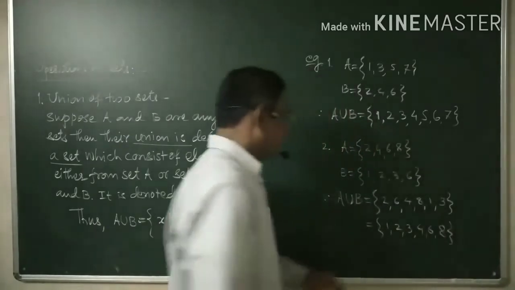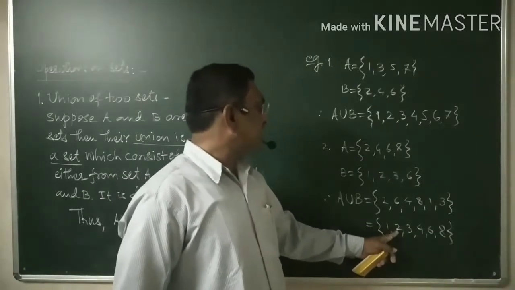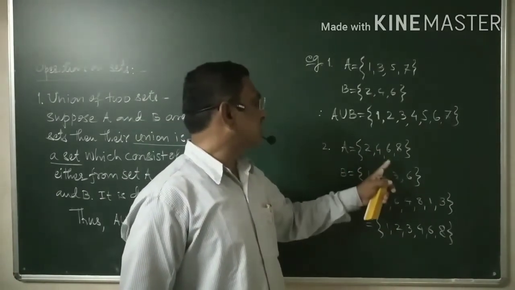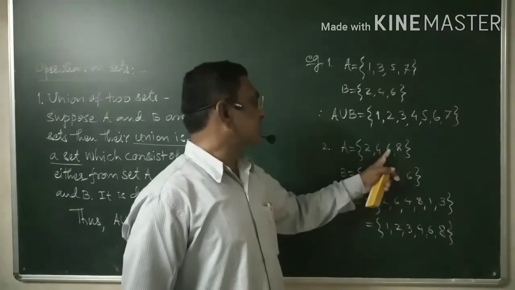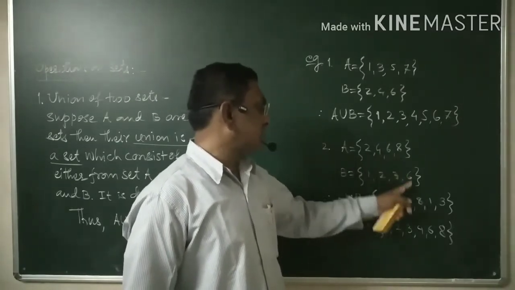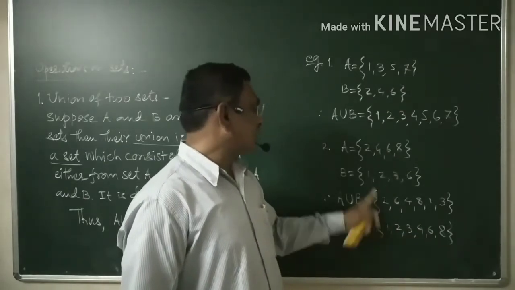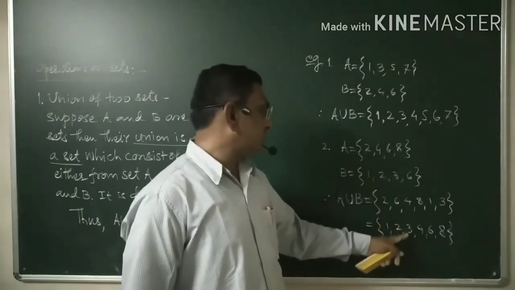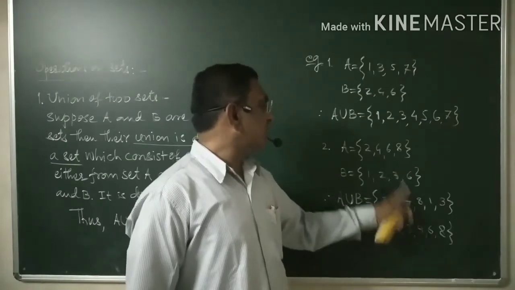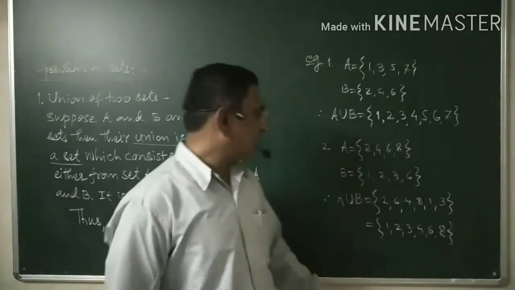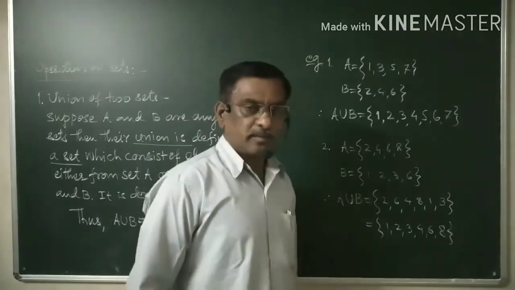Okay. 2 is common, therefore 2 is taken only one time. 6 is common, therefore 6 is taken only one time. Okay. 1 is not common, it is considered. 3 is not common, it is considered. Then 4 is not common, therefore it is considered. 8 is not common, it is also considered. Okay, therefore this is A union B.